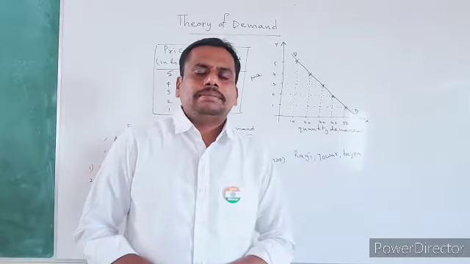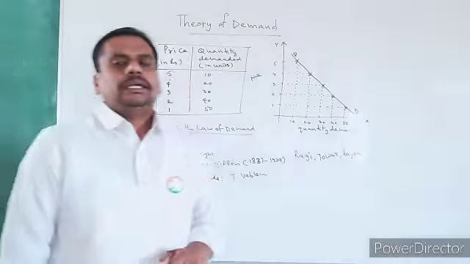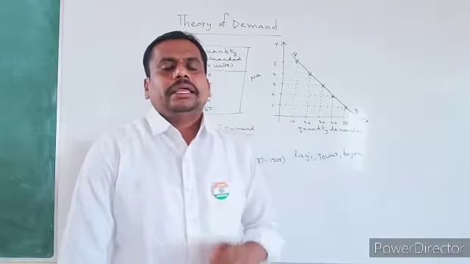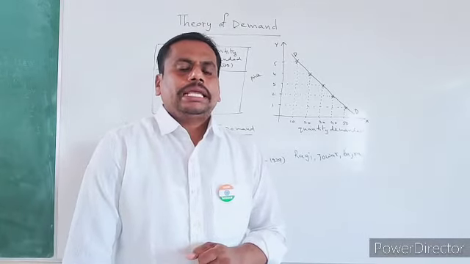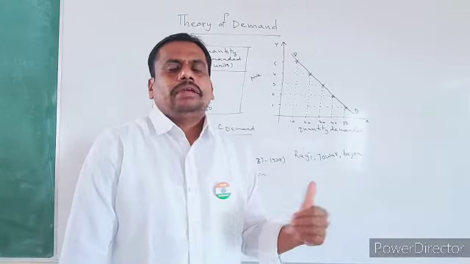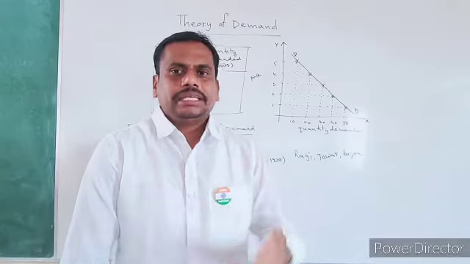This situation was observed by Sir Robert Giffen, that's why it is explained as the Giffen paradox. According to Sir Robert Giffen, in cases of these, when price falls, demand also falls. When price increases, demand also increases.